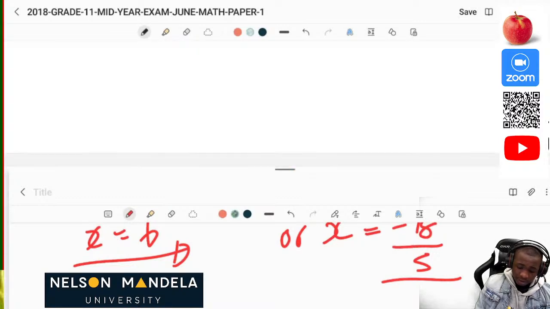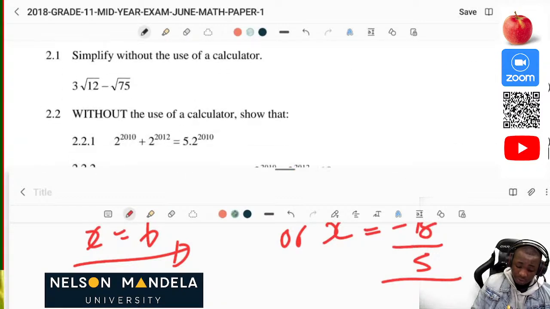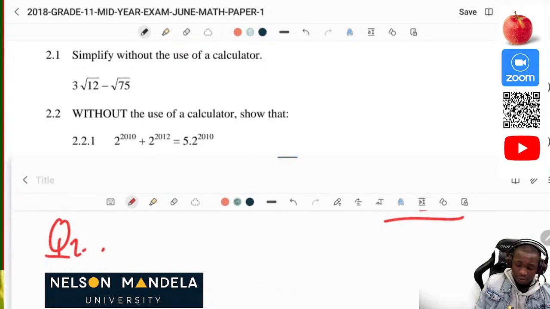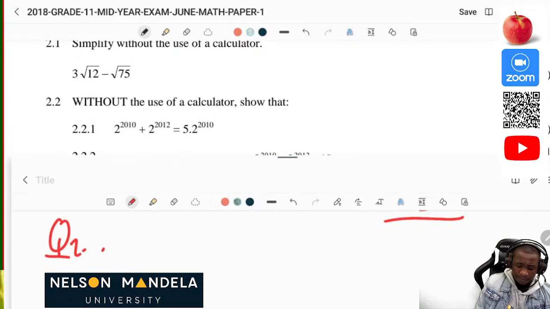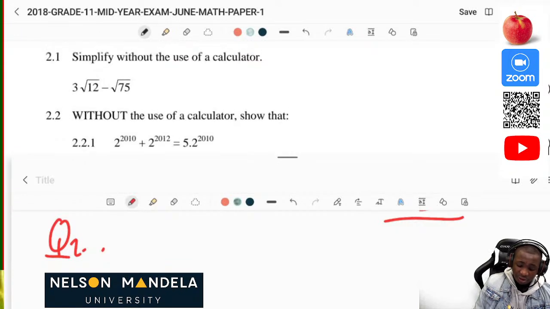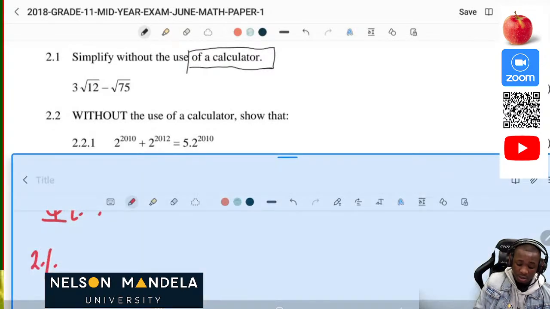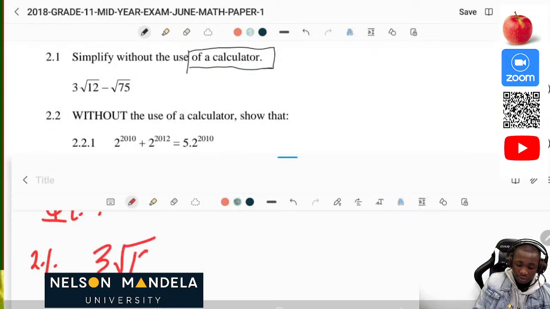Let's move forward, which is question number 2. Wow, great, we are moving. The first part of question 2 says: simplify without using the calculator. So underline that part, that you must not use your calculator. The moment you use your calculator, they will be able to see it, and they will give you partial marks or even give you a 0. So avoid losing marks on those silly mistakes.